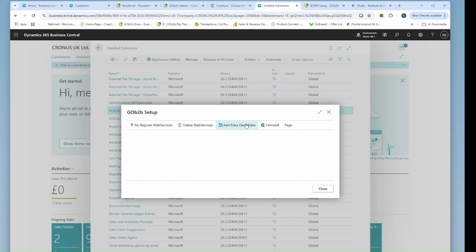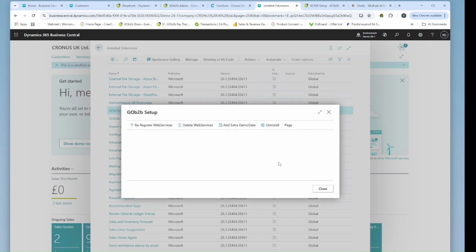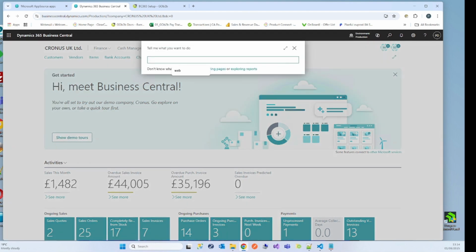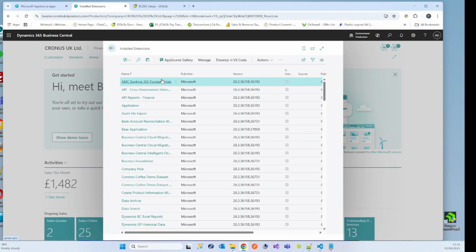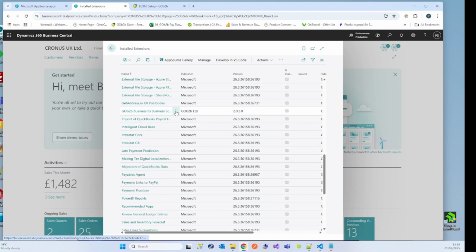If you are using Cronus, you can add extra demo data, which will improve the quality of your trial. We will then proceed to set up your website, for a demonstration or website if you are a customer with our service. This dialog remains for us to carry out certain operations or for you to uninstall it at a later date.